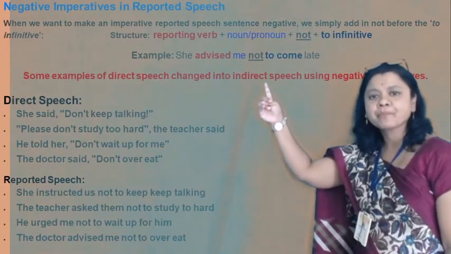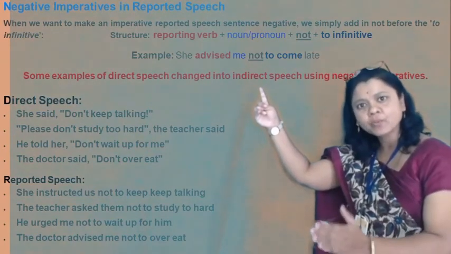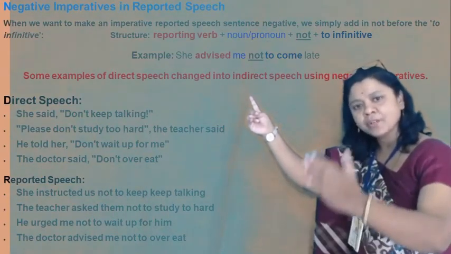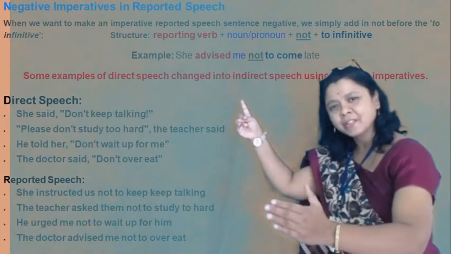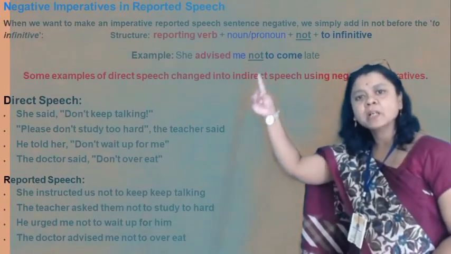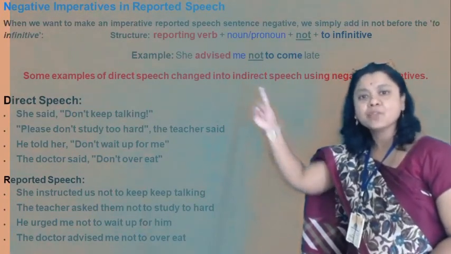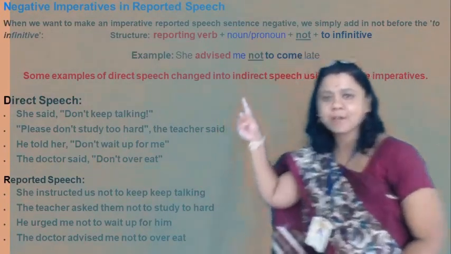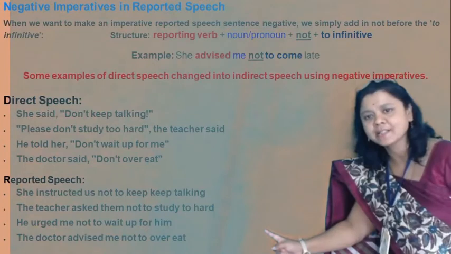Reporting verb, whatever it is, command, request, order, remind, plus noun or pronoun, plus not, plus to-infinitive. Examples are below; you can see these examples.